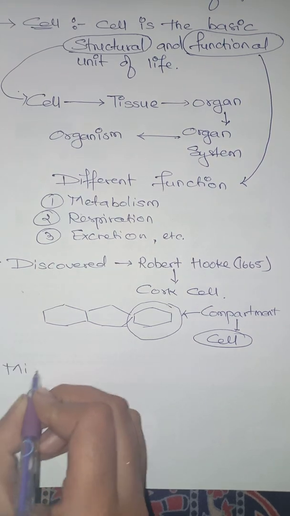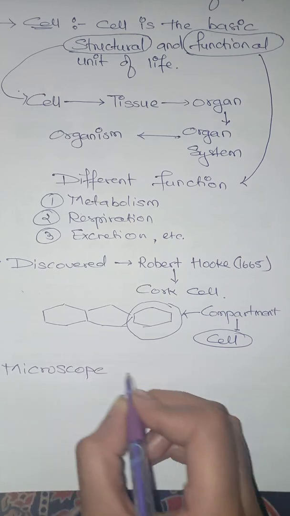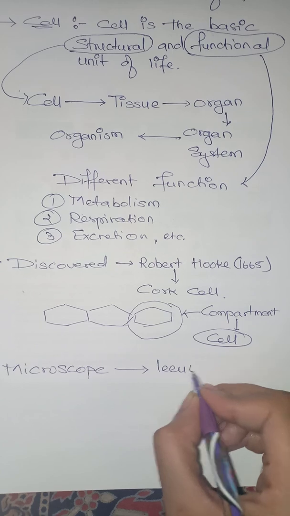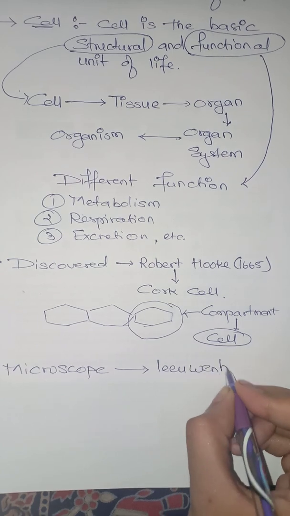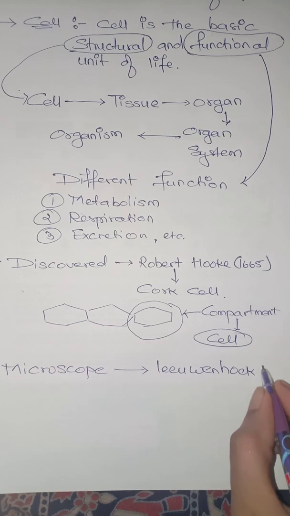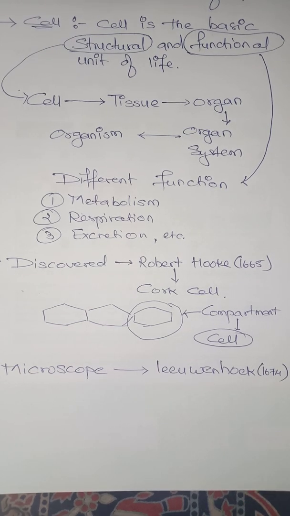The microscope was discovered by Leeuwenhoek in the year 1674, which was the first light microscope.